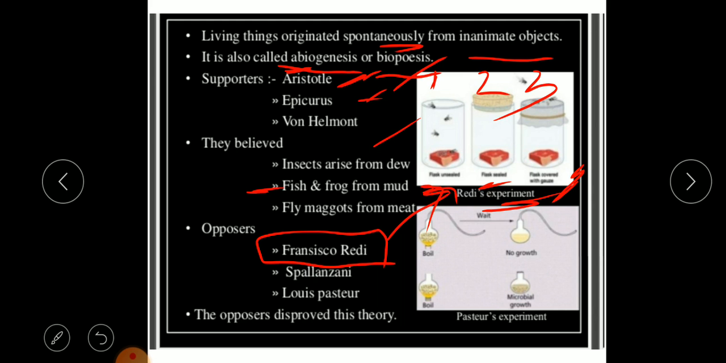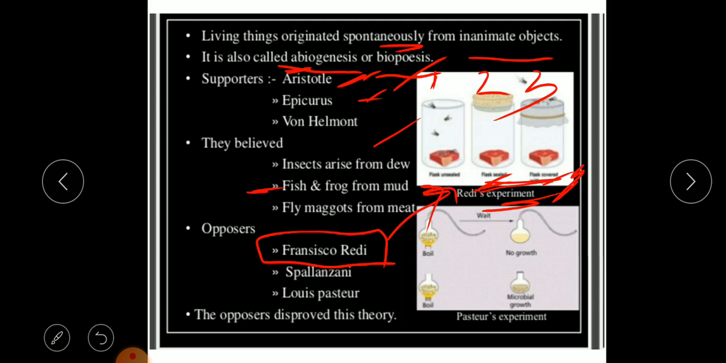They laid their eggs on the boiled fish. These eggs hatched into maggots, and since the second and third jars were covered, the free entry of flies and their laying of eggs were prevented, and hence maggots could not appear in the second and third jars, because they were covered.